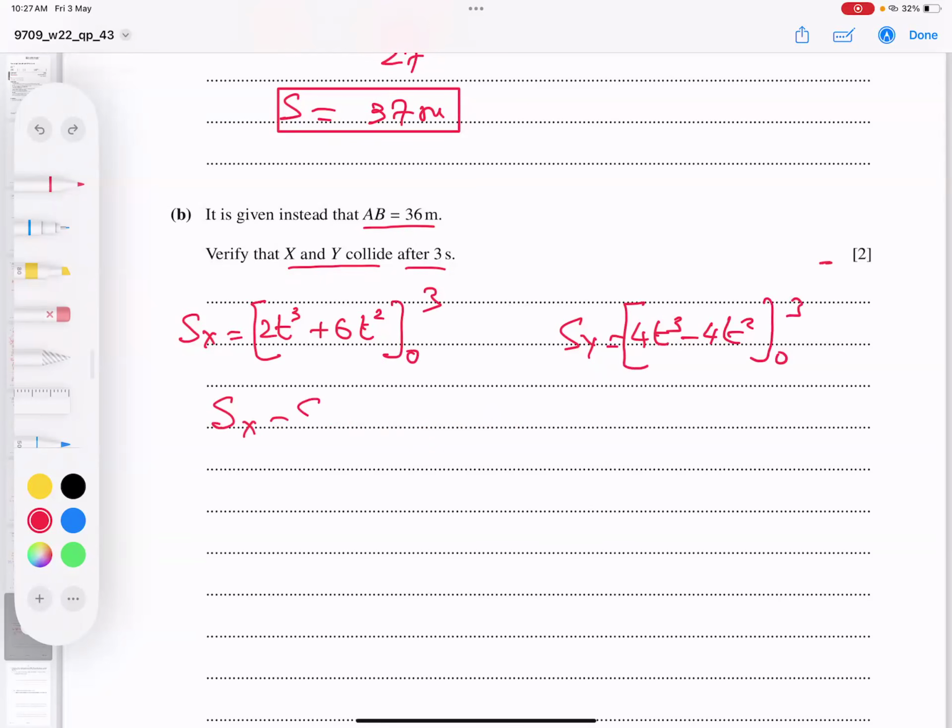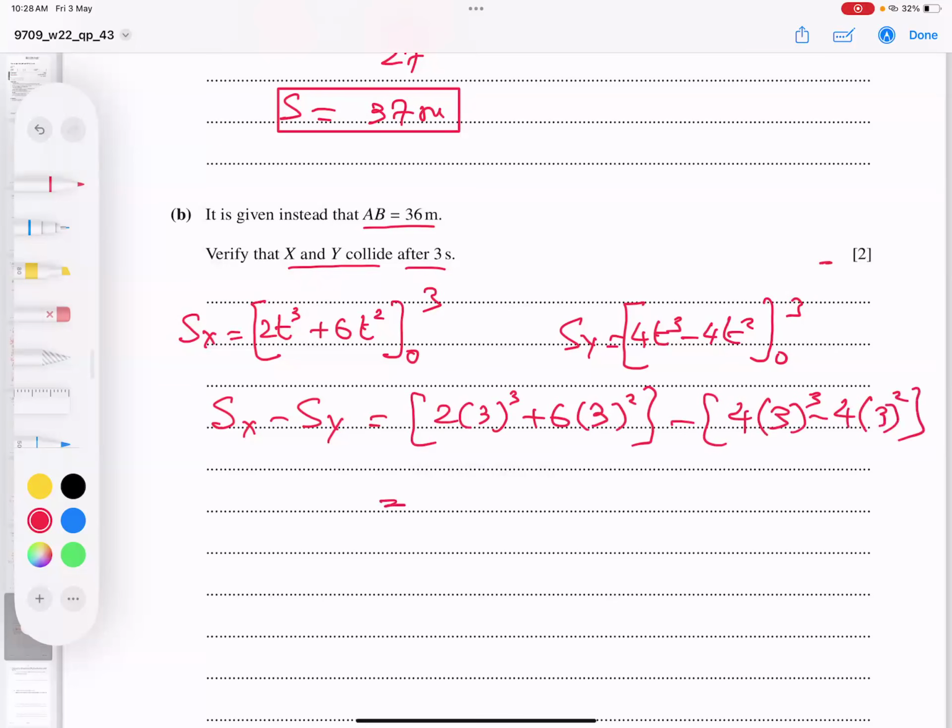So I just plug in the numbers and let's see. I'm sure it will come to 36, but let me type it in the calculator. First I plug in this one: 2 times 3 to power 3 plus 6 times 3 to power 2, and minus 4 times 3 to power 3 and minus 4 times 3 to power 2. Let me type in the calculator.